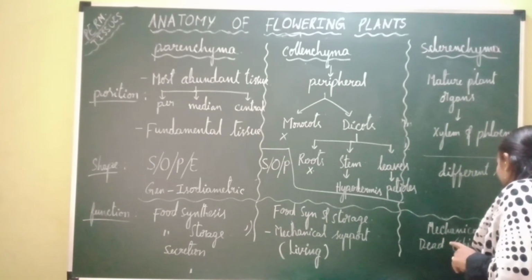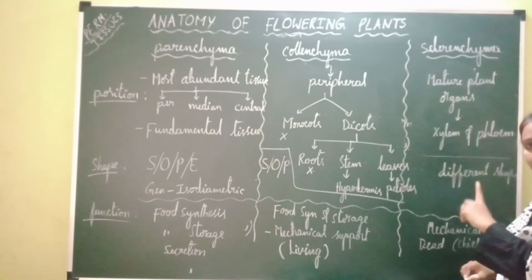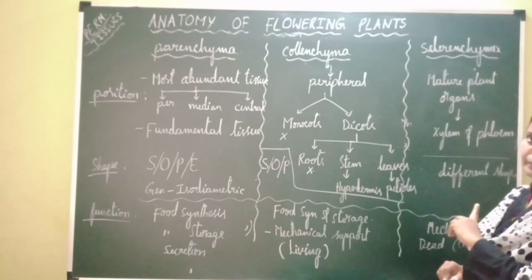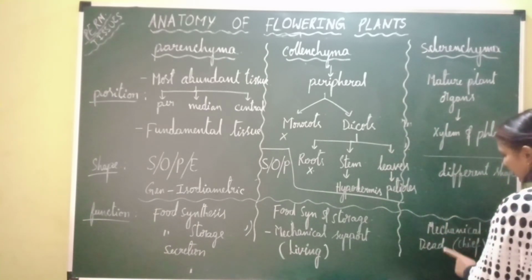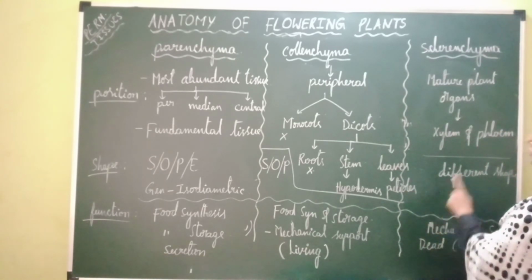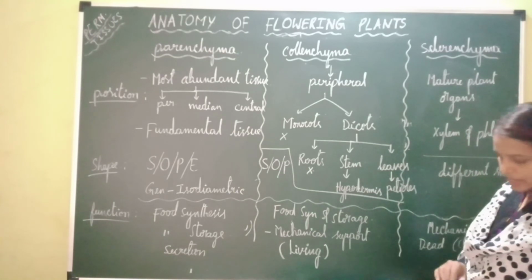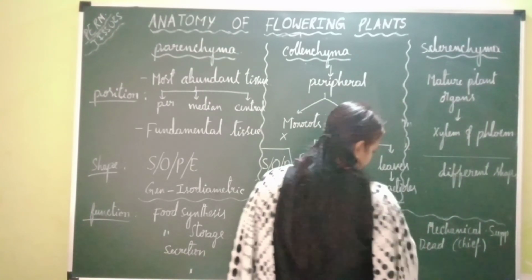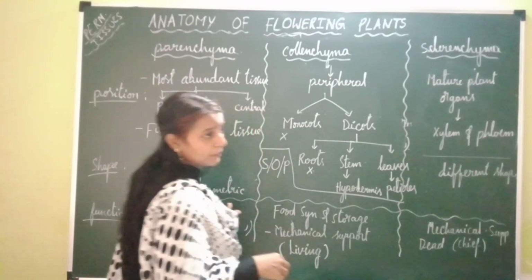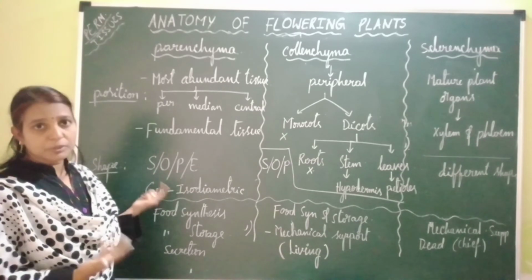Both of these simple permanent tissues, collenchyma and sclerenchyma, provide mechanical support. Among them, the chief mechanical tissue, which is dead mechanical tissue, is sclerenchyma, whereas the living mechanical tissue is collenchyma. So this is all about different types of simple permanent tissues. Now I will be explaining about different types of parenchymatous tissues, different types of parenchyma.